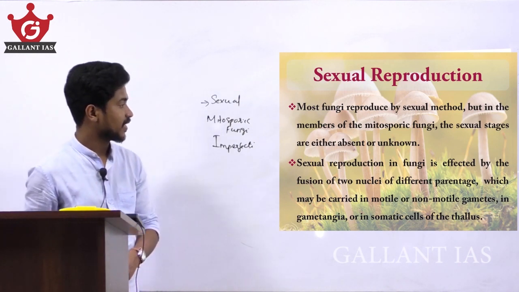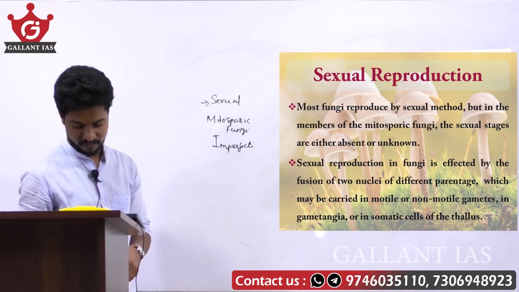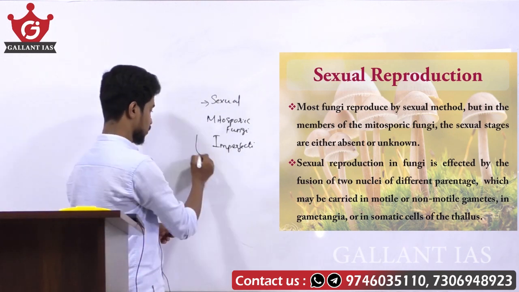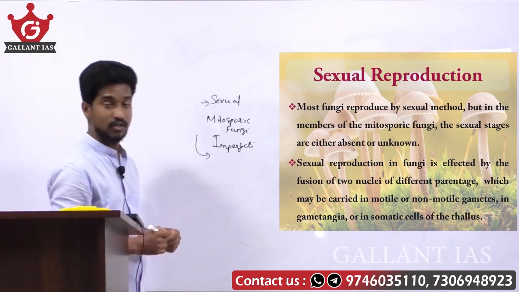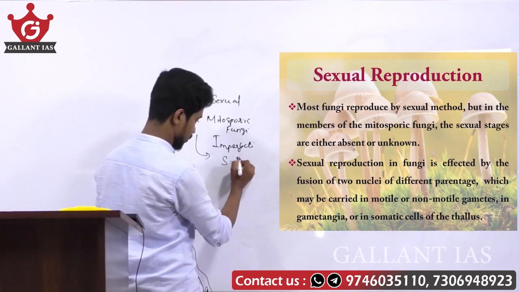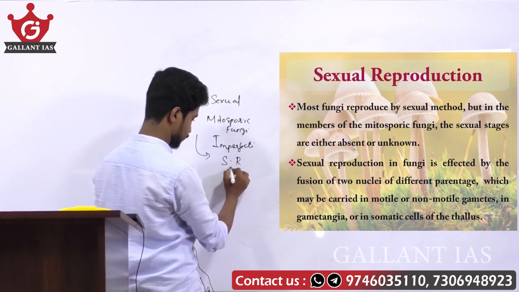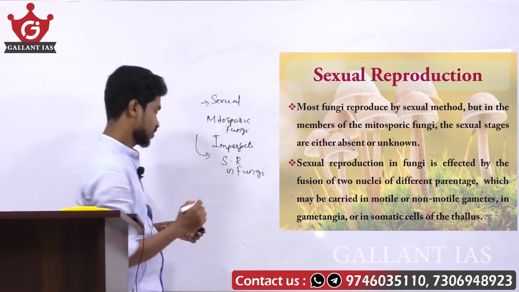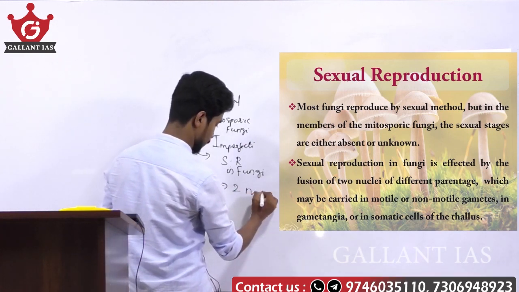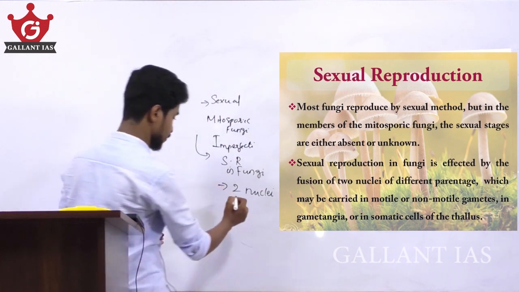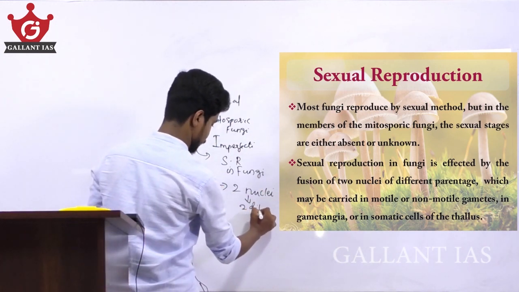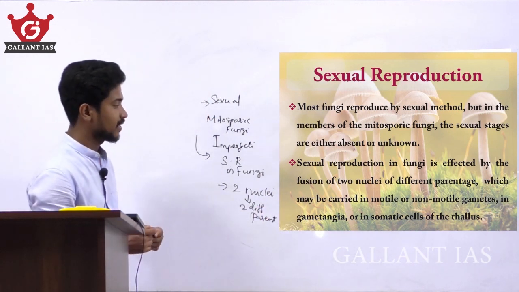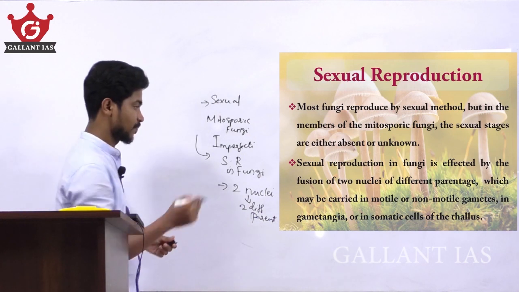Sexual reproduction in fungi is affected by the fusion of two nuclei from two different parents, which may be carried in motile or non-motile gametes in gametangia.